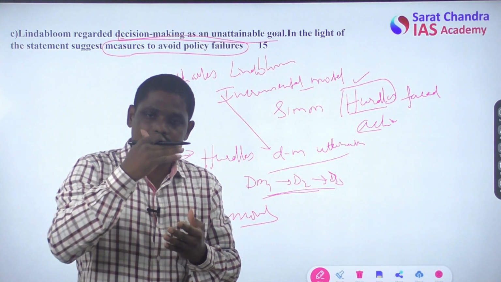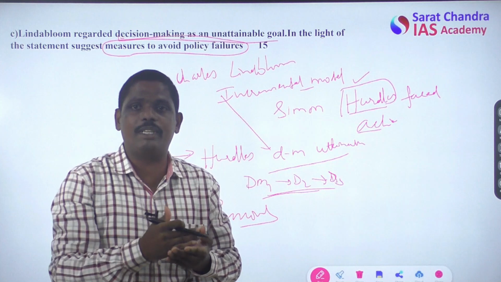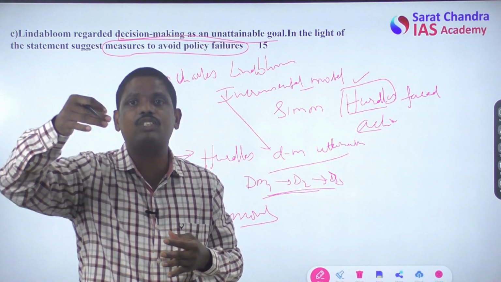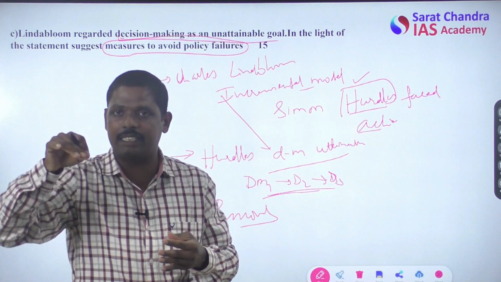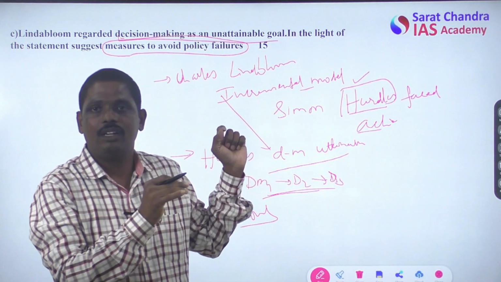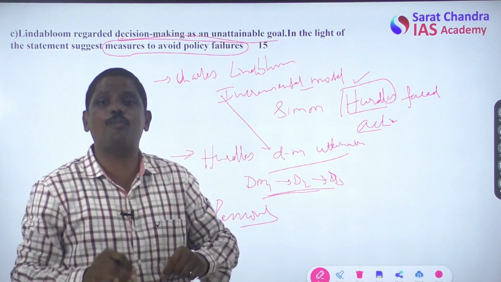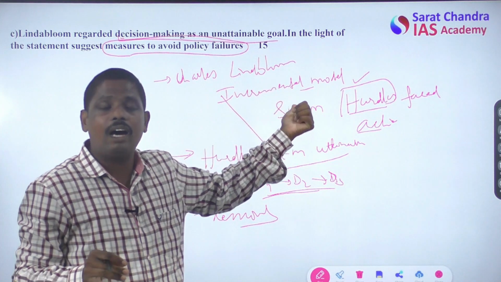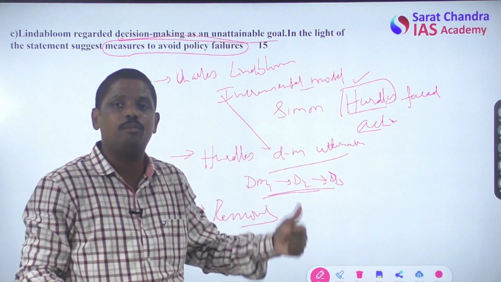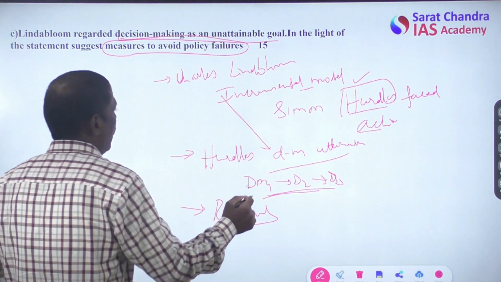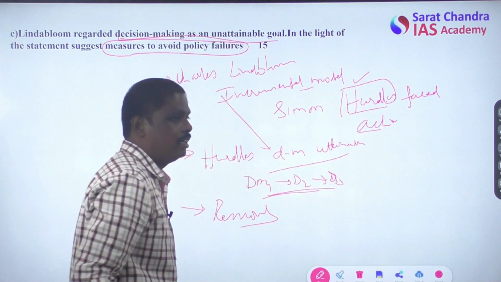That is typical government decision making, or typical policy making in the government. New decisions or new policies are added to the existing decisions. So this is the best example of the incremental model. Rationality in this kind of policy making can be achieved only when the hurdles are identified and removed. So the crux of the answer revolves around identifying hurdles and removing the hurdles.